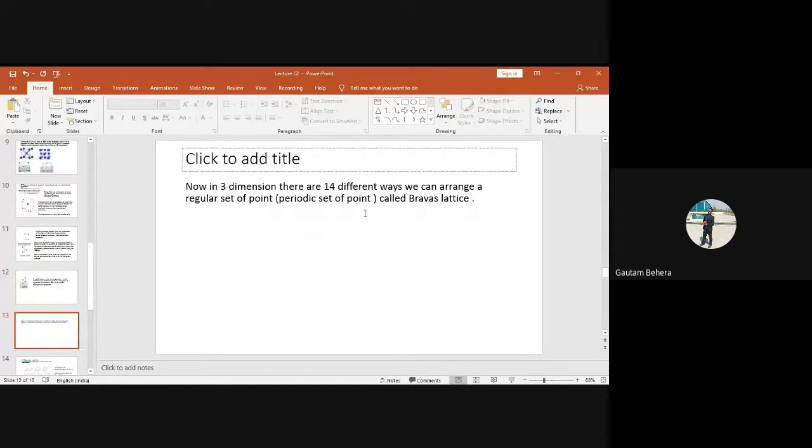Now this is a very interesting line. In 3 dimensions, there are 14 different ways we can arrange a regular, that is periodic, set of points. In the case of 2 dimensions, we have only 5 different ways to arrange the regular set of points. But in 3 dimensions, we have 14 different ways.